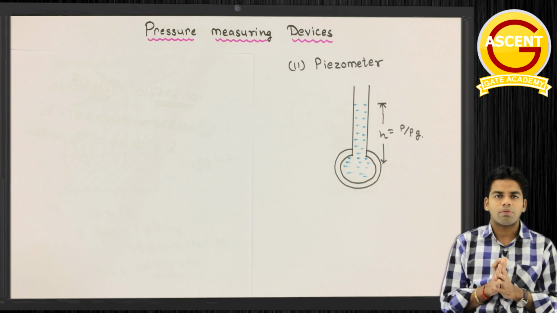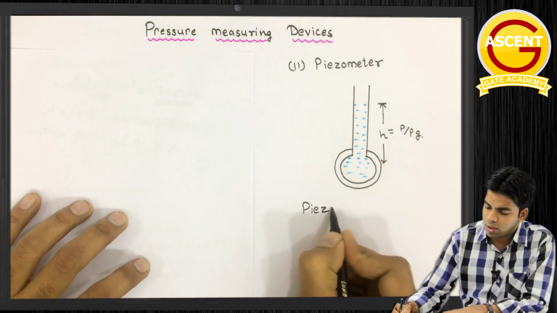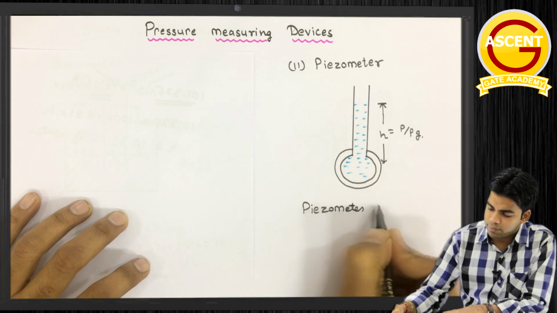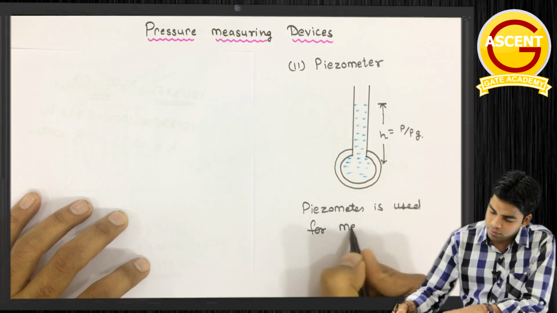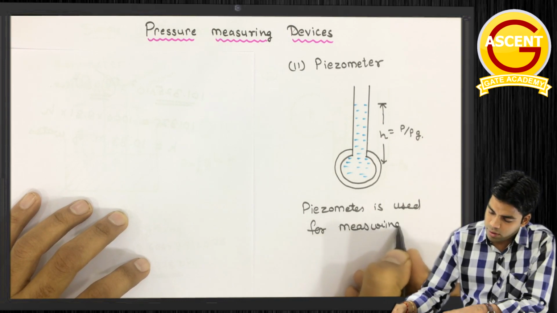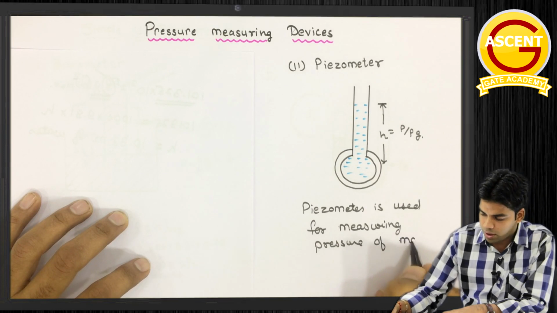This is not used for very high pressures, moderate value. So this piezometer is used for measuring pressure of moderate values.